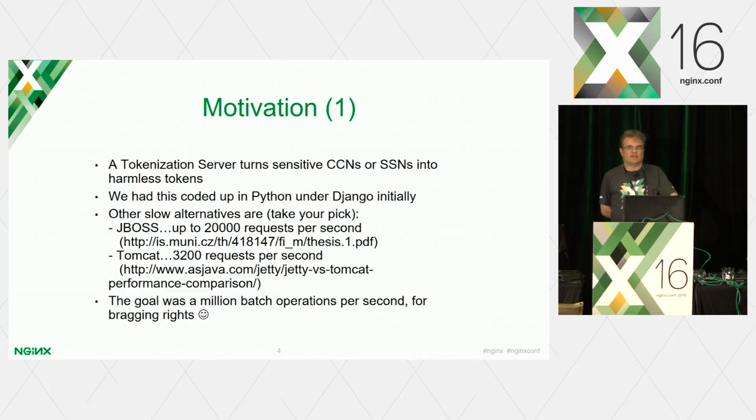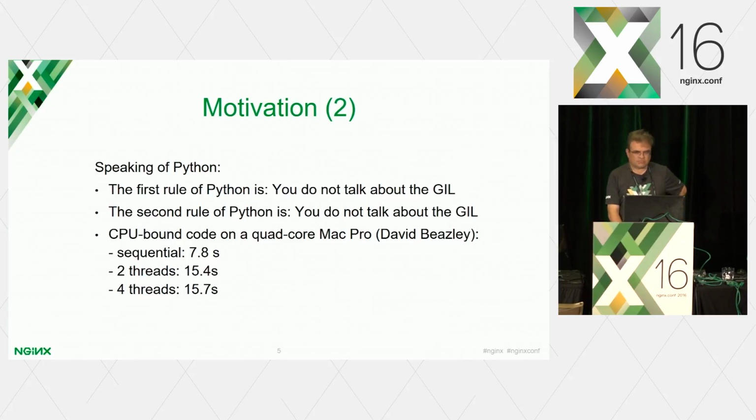So yes, you can obviously rescue other implementations, right? You could have another slow server like JBoss, which handles up to 20,000 requests per second, according to this web link here. Or Tomcat, which handles 3,200 requests per second, according to this other web link here. And well, what I wanted to do is 1,000,000 requests per second, right? Okay. Have we achieved this? Let's see.